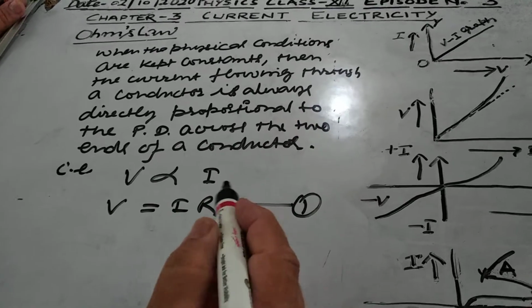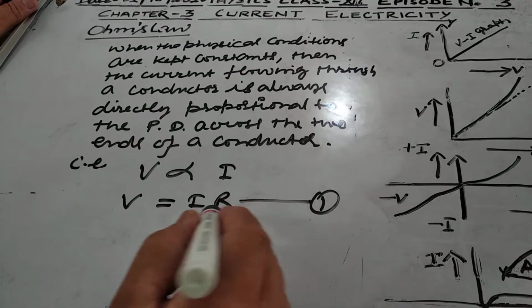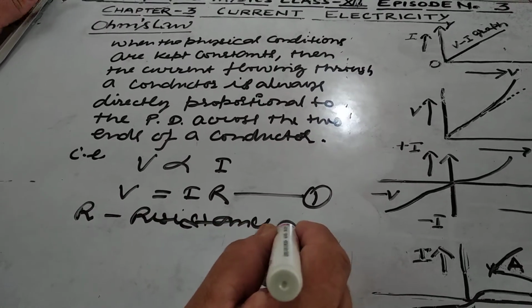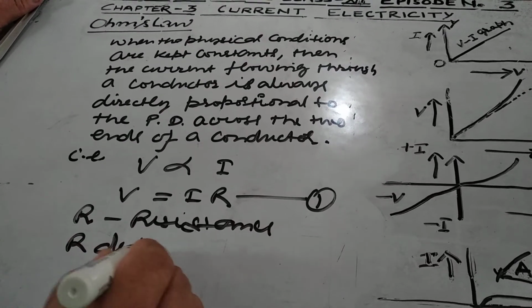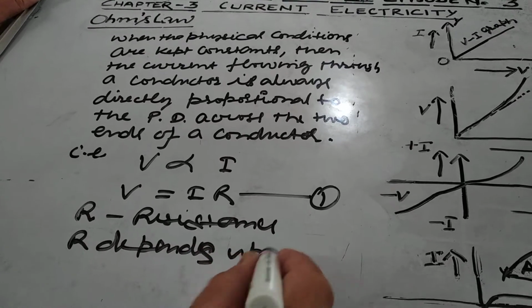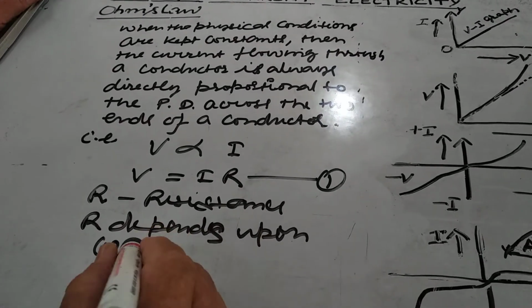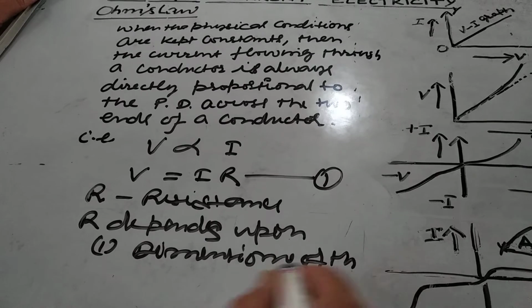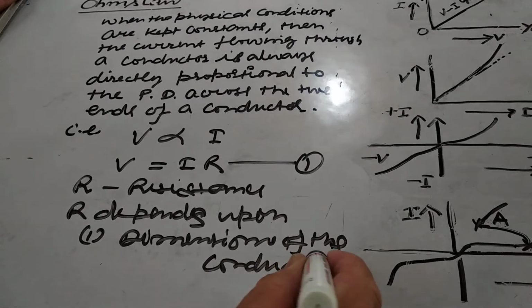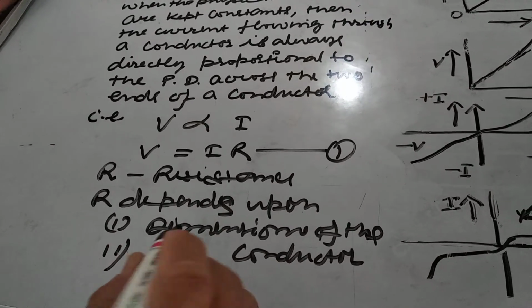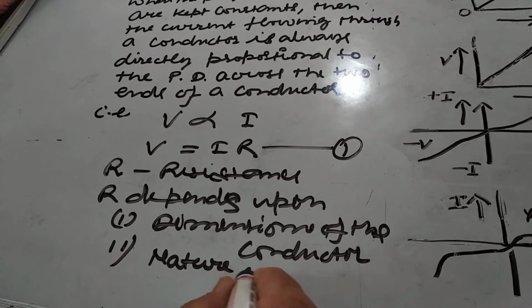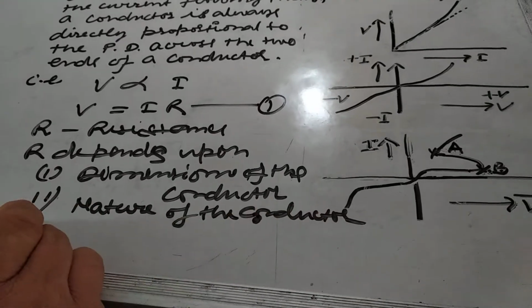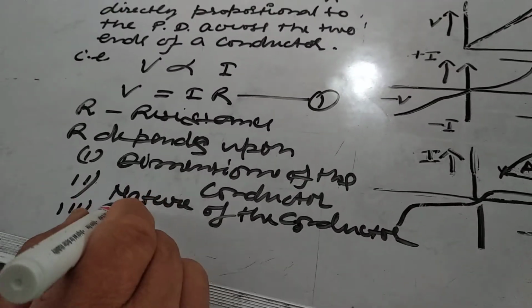The value of resistance R depends upon the dimensions of the conductor, the nature of the conductor, and the physical conditions.